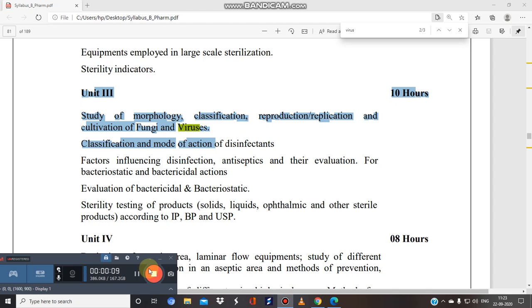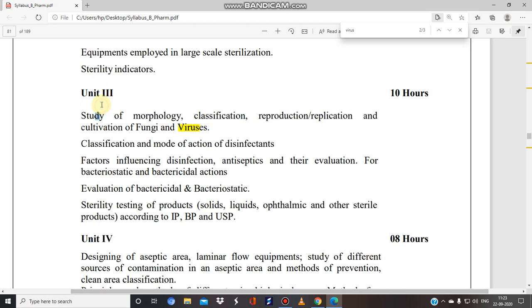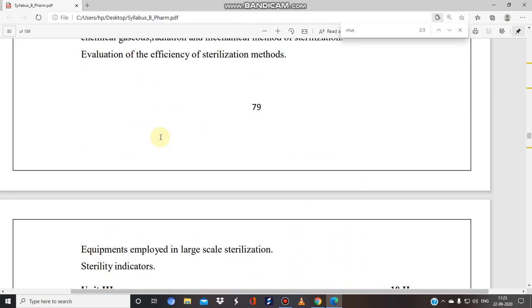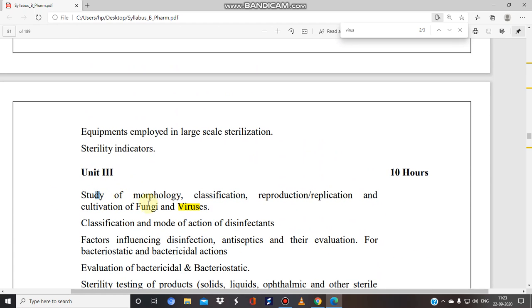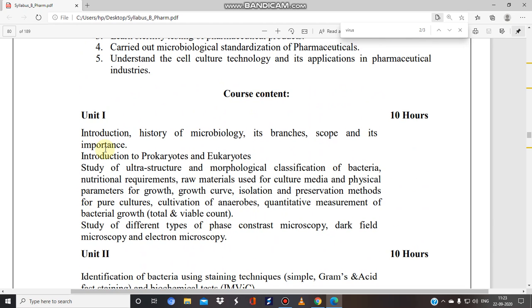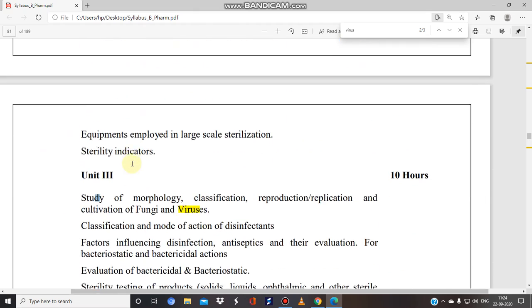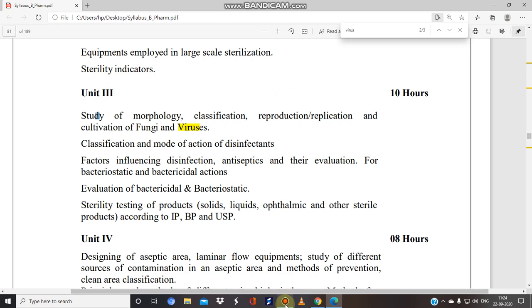So in this video tutorial we are going to see some of the important contents of unit number 3, that is the study of the morphology, classification, replication and production, of course the cultivation of the fungi and viruses. As we have completed some of the basic introduction of this topic in unit number 1, when we completed the introduction to prokaryotes and eukaryotes, I hope you now have a bit of an idea about the viruses and the fungi. So let's start.